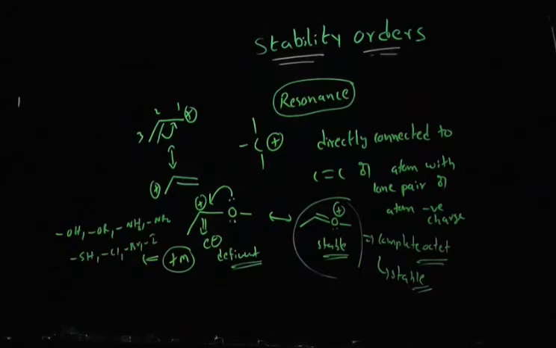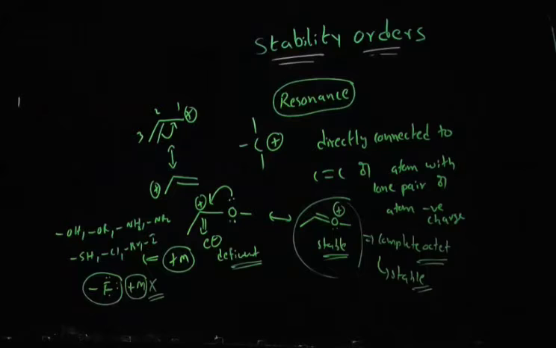But even though fluorine has a lone pair of electrons, it always behaves as a minus I group. Fluorine never shows the plus M effect. In the case of fluorine, even though it contains a lone pair of electrons, it is so electronegative that it is able to pull electron density, not able to donate electrons. That's the reason it always shows the minus I effect, never the plus M effect.